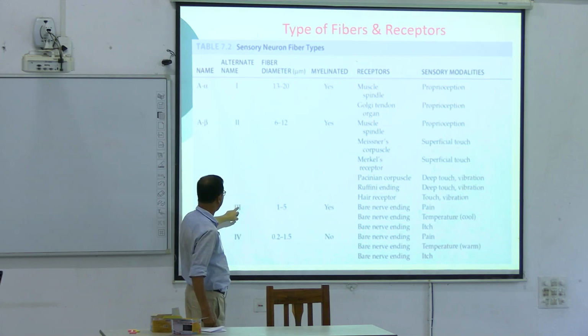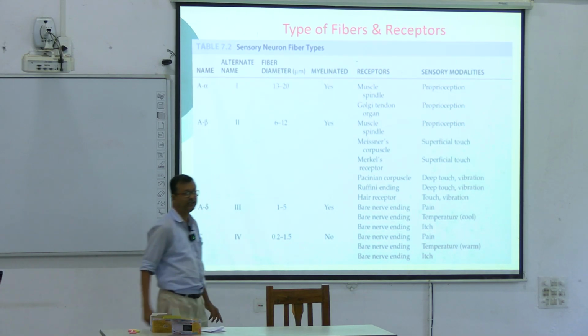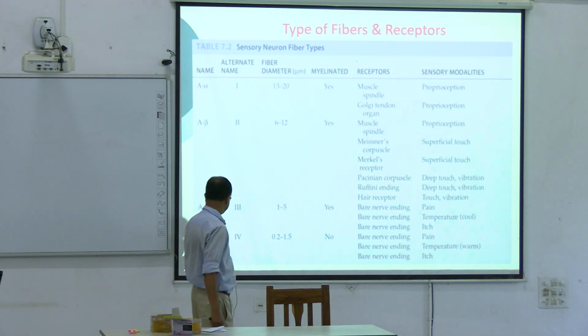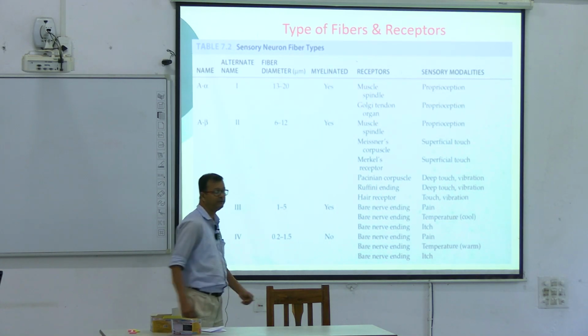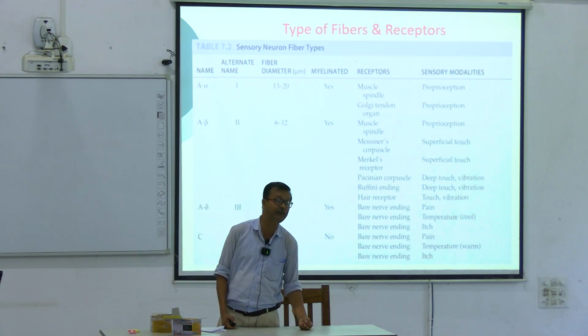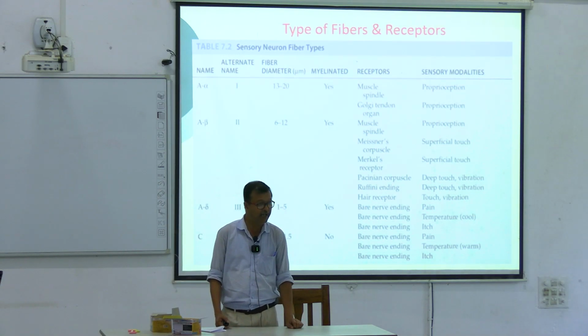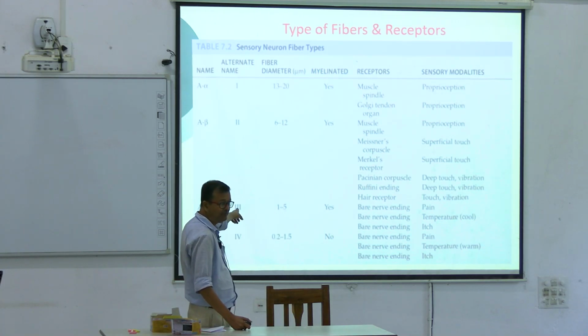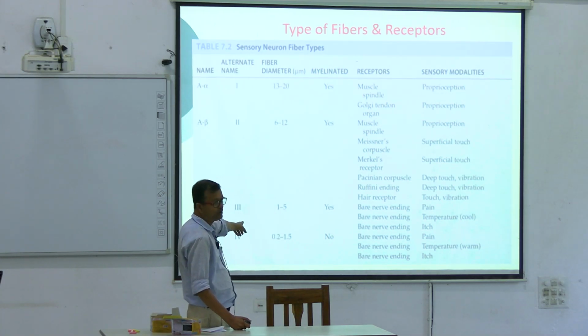This type of fiber you can find in the ganglion, and fourth you can find in the non-myelinated C type fiber. Where can you find this? In pain fibers, which are A delta or C. A delta fibers mean type 3 and C fibers mean type 4.